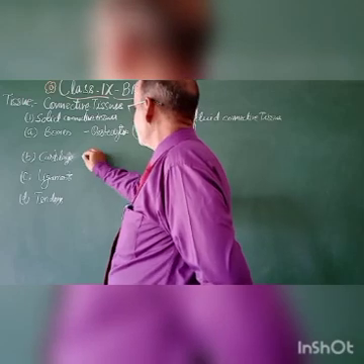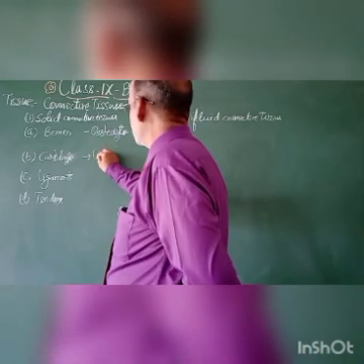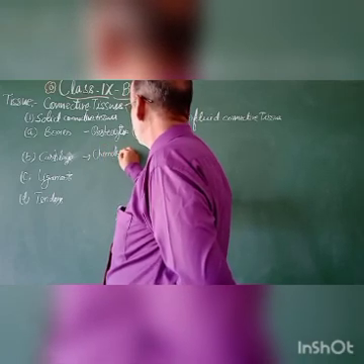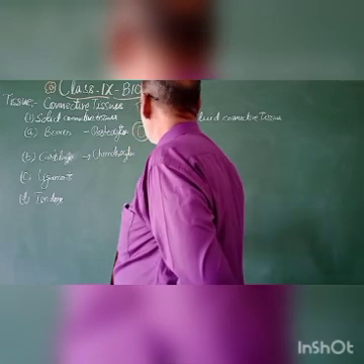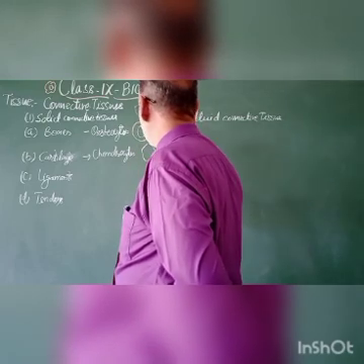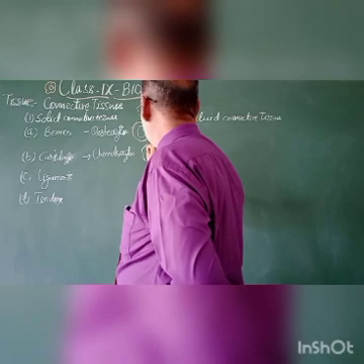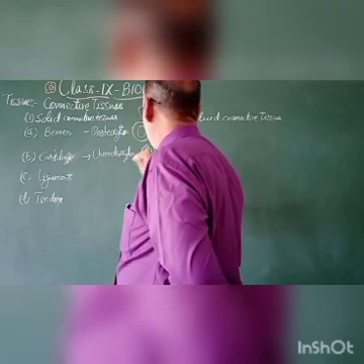Suppose these are the cartilage, so their cells are called chondrocytes. Chondrocytes may be polygonal, hexagonal, round, or oval, and they may be multinucleate also.